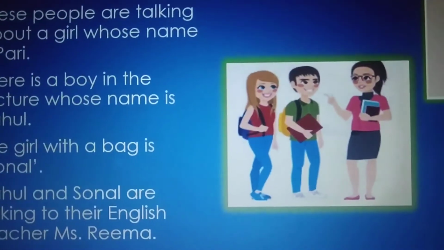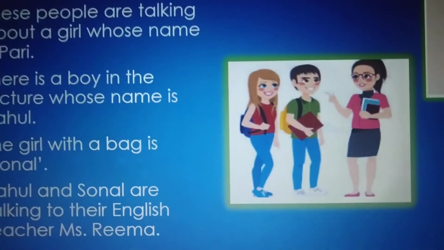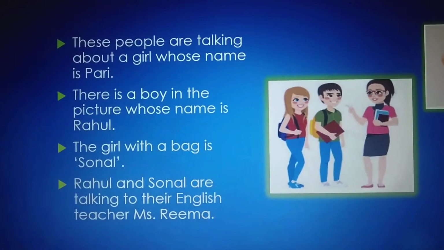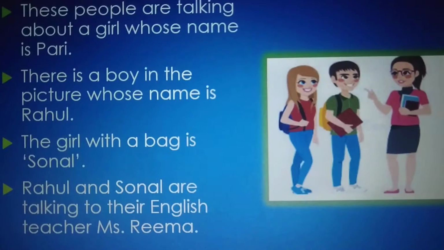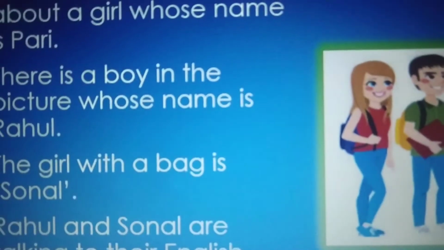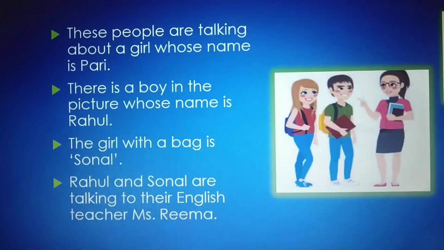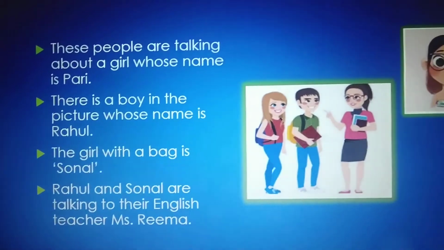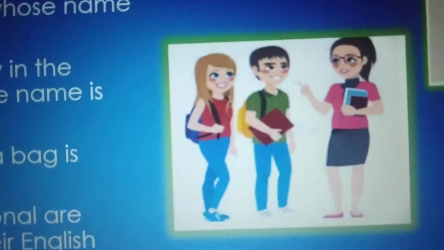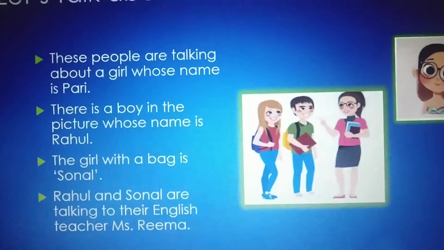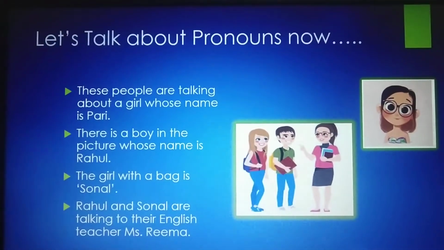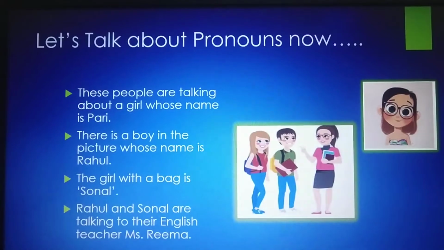Can you see the boy? Yes, his name is Rahul. The girl with the bag is Sonal. Rahul and Sonal are talking to their English teacher, Miss Reema. Okay, let's go to next page to find out what they are talking.